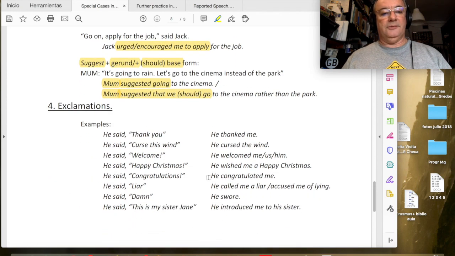And then finally, we have some exclamations here that can also take a reporting verb that includes part of the meaning. You can take a look at it. All right.